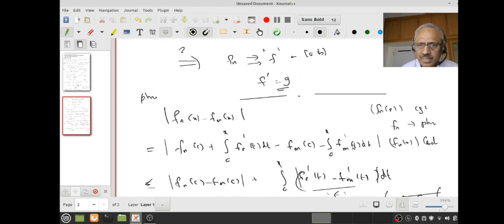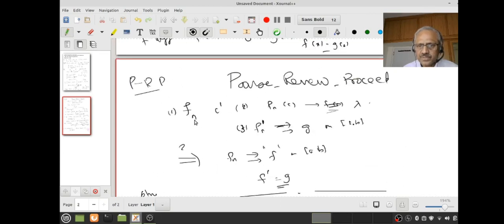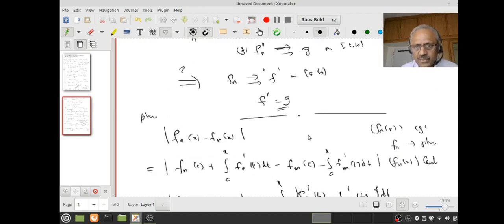What I have shown is that under this assumption, namely the fn's are C1 and fn c converges for some c in the interval ab, and fn dash converges to g uniformly on ab, then fn converges to some function pointwise, call that function f, right?